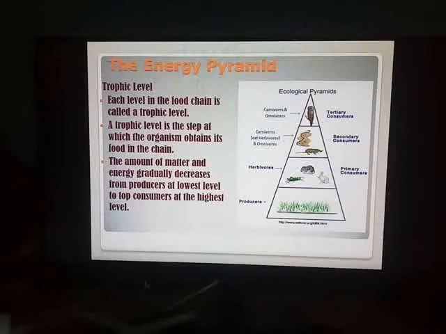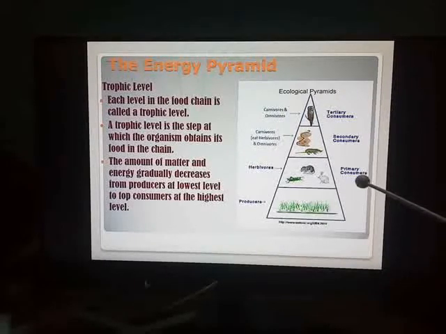After the producers, we have primary consumers or the class of herbivores. Here, herbivores means the consumers which depend directly on autotrophs or producers.